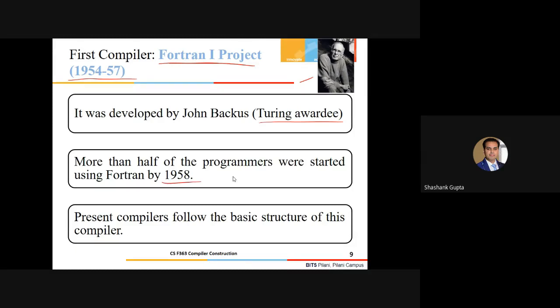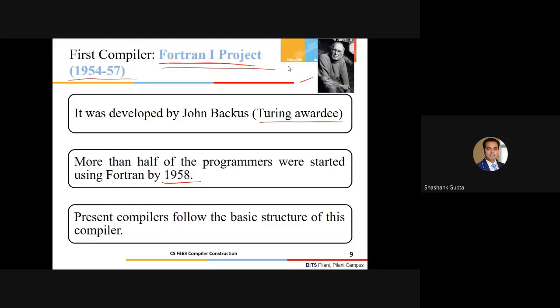You can understand what sort of insight this person had, that present-day compilers follow the same basic structure as this first invention, the Fortran first project. You can imagine the insight he had, without any explicit theory or algorithms that facilitate the design and development of the compiler.